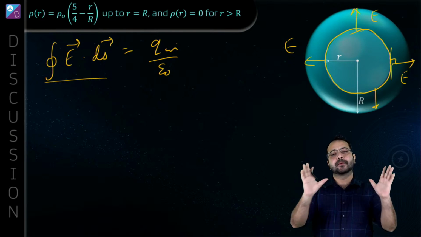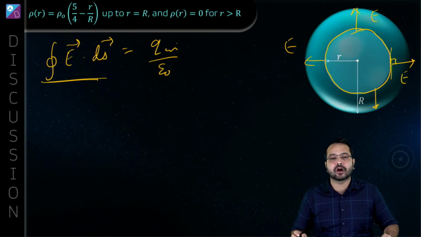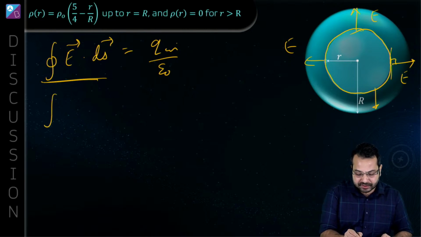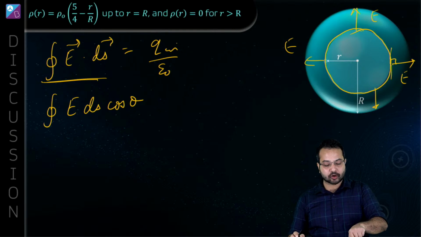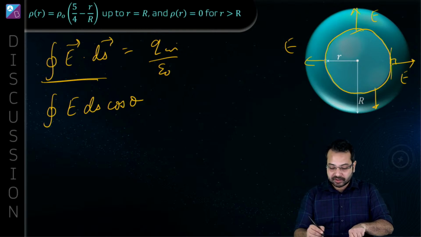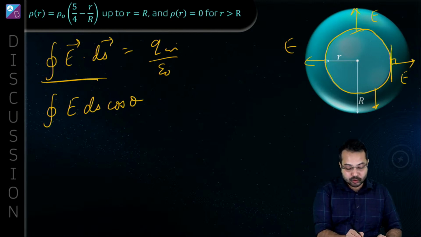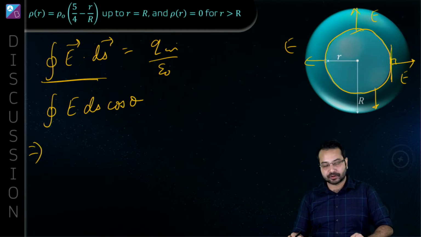We have done this many times. If we have to do the closed integral of E dot ds, then we can write it as the closed integral of E ds cos theta. Cos theta is the angle between the area vector and the electric field. Since the magnitude of the electric field is constant, we can take that out.